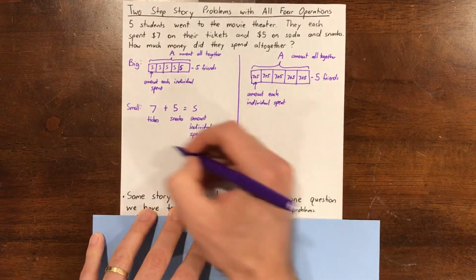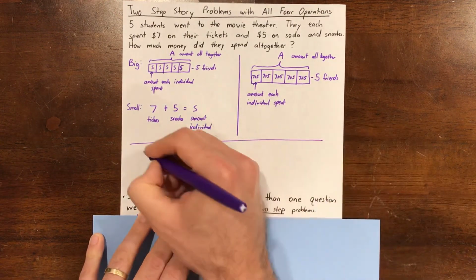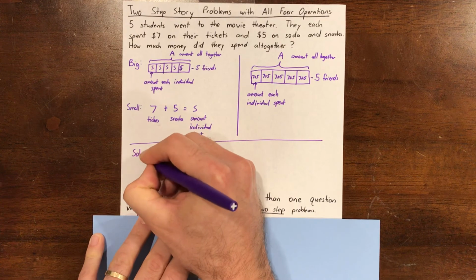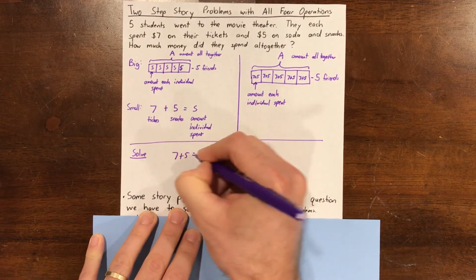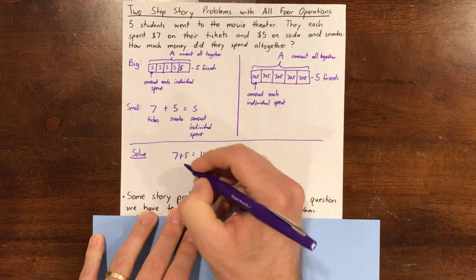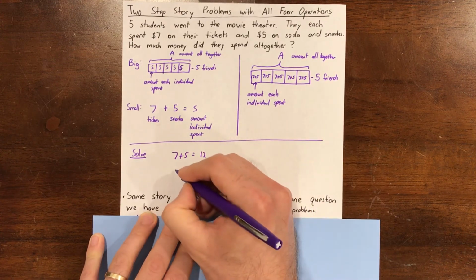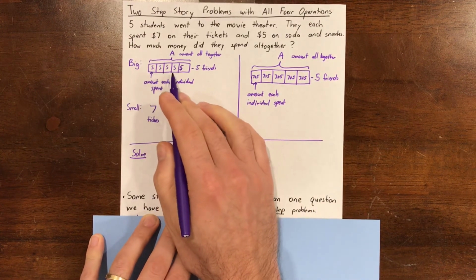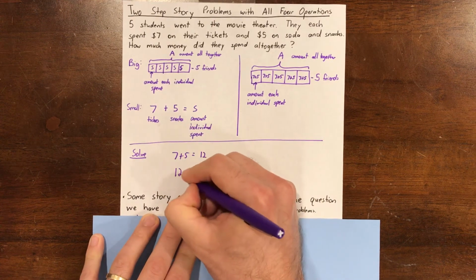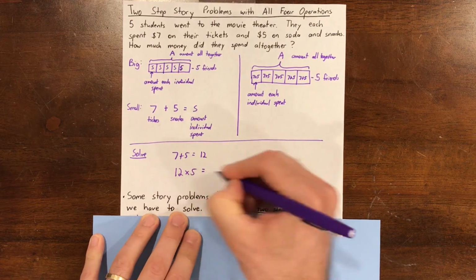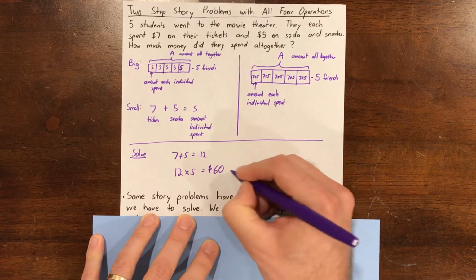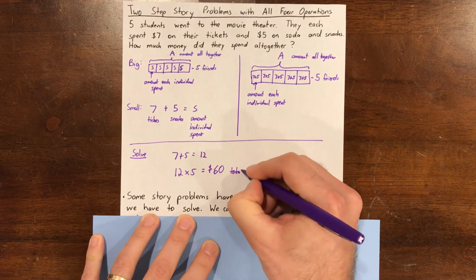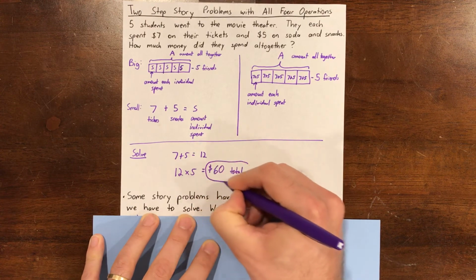So, our little question is 7 plus 5, that equals 12. And then we can take either 12 plus 12 plus 12 plus 12 plus 12, which is the same as 12 times 5. And that is $60 total, or altogether was the amount that was spent.